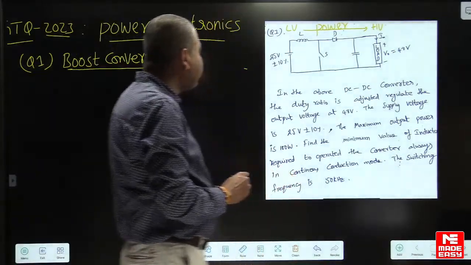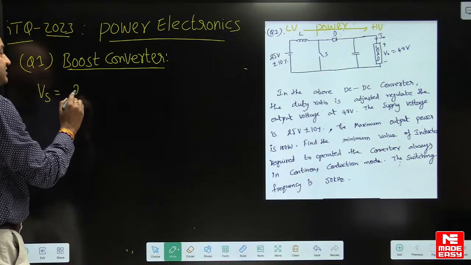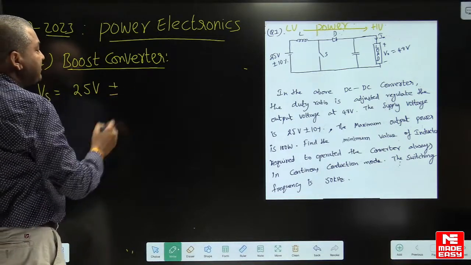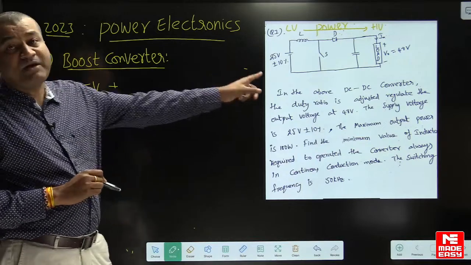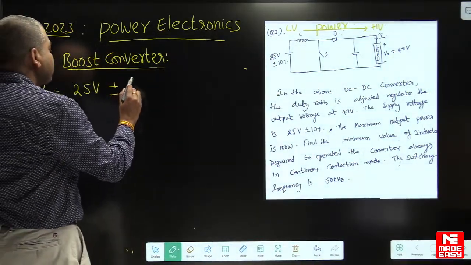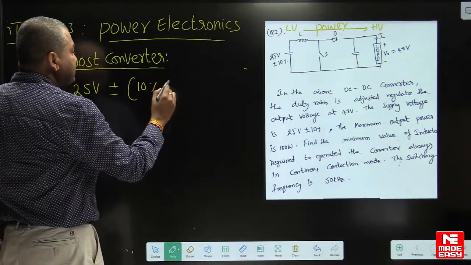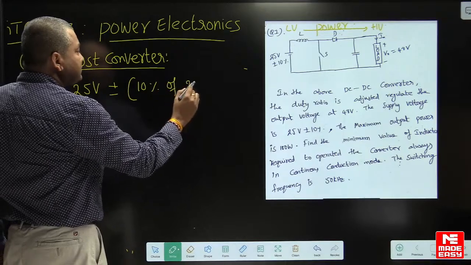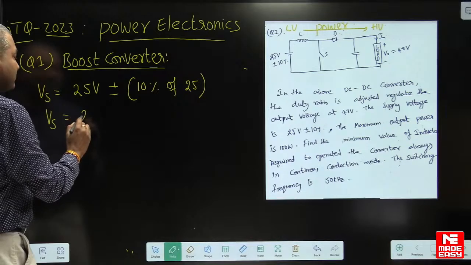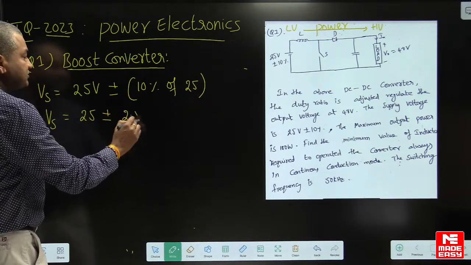Now the supply voltage here. First note down the given parameters. Supply voltage is 25 volts, plus or minus 10% variation is there. That means the supply voltage is fluctuating with plus or minus 10%. 10% of 25 volts is 2.5 volts.